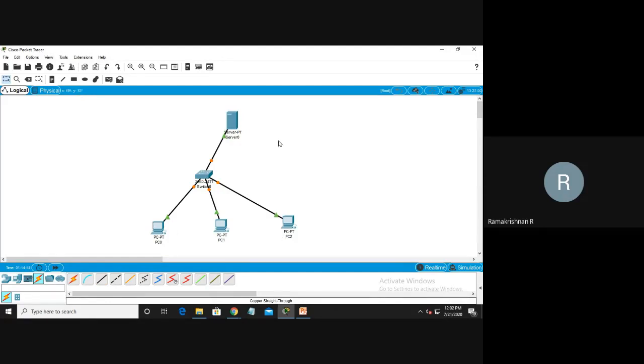Now the network is ready. This is what a network. If I have not connected anything, this is not a network. This is not a network. This is not a network. These are simple computers; we can only work on a desktop alone.